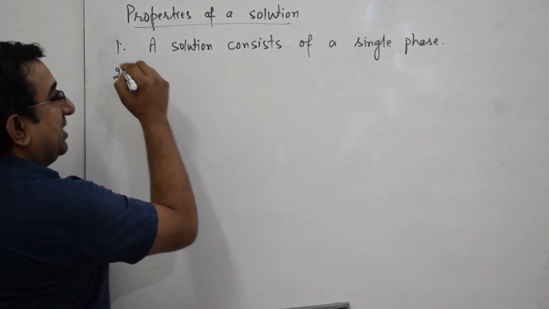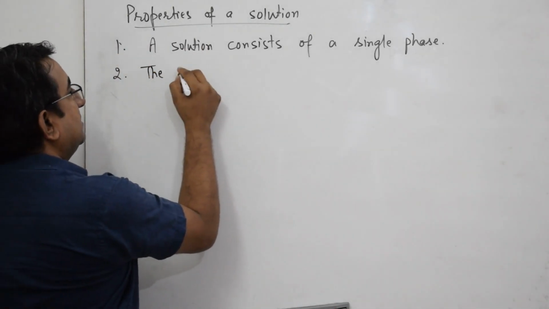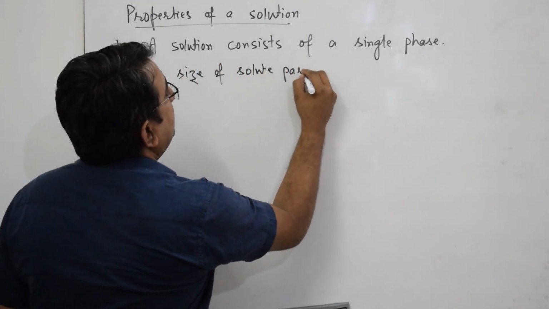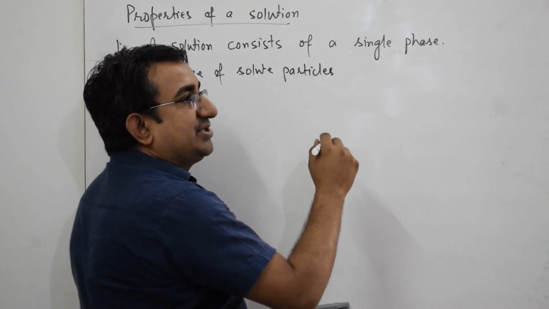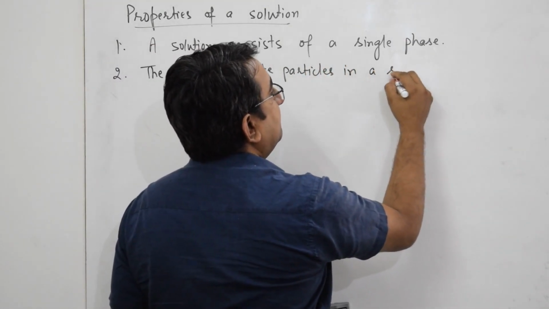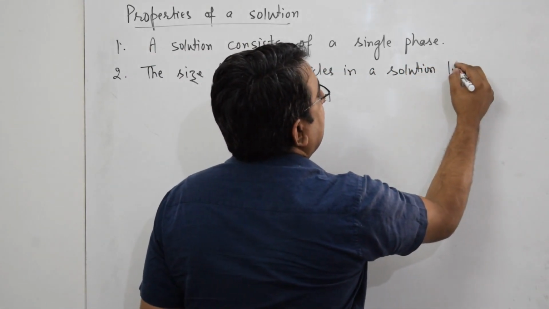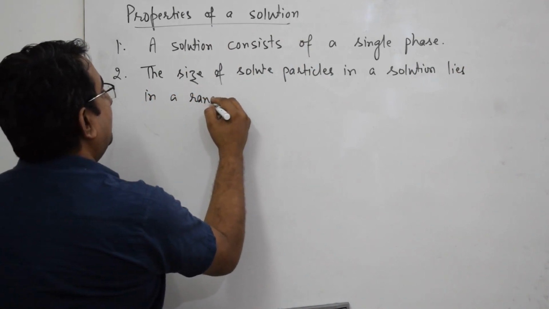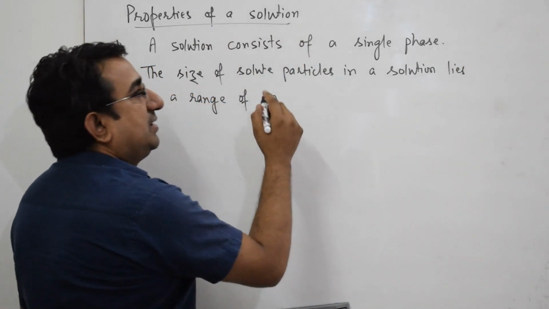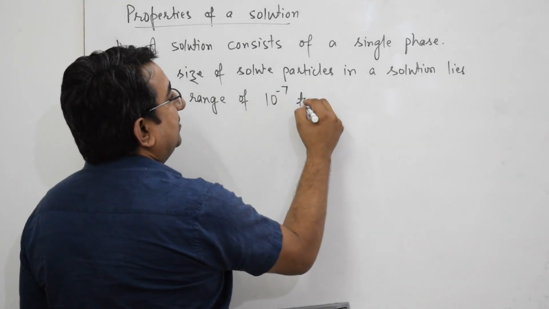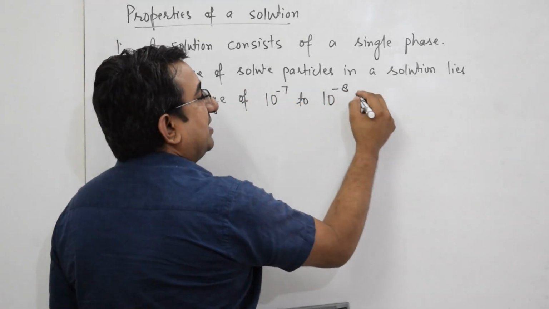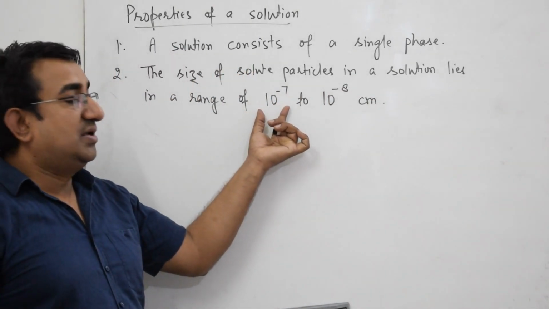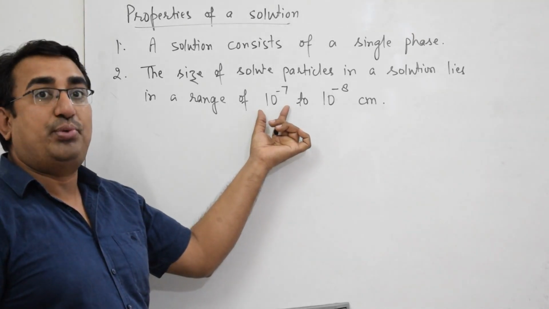Next property is the size of solute particles in a true solution lies in a range of 10 raised power negative 7 to 10 raised power negative 8 centimeter, or you can say 1 nanometer to 0.1 nanometer.